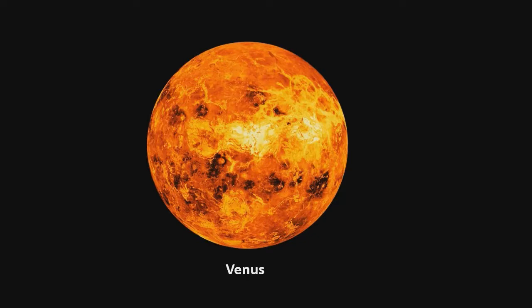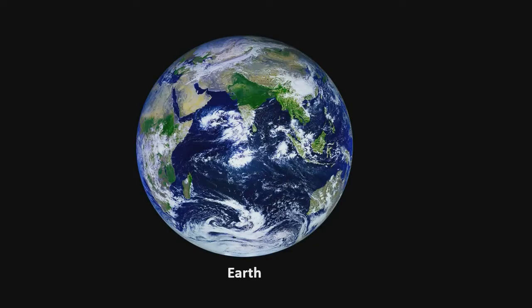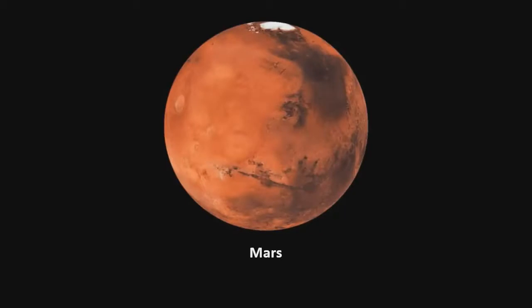Venus is named after the Roman goddess, and it is the brightest natural object in the Earth's night sky after the Moon. Occasionally, Venus can be seen with the naked eye in broad daylight. The third planet from the Sun is our home, the planet Earth. About 29.2% of the Earth's surface is covered by land. It has a powerful magnetic field which protects us from the harmful radiation of the Sun. The densest planet in the solar system is actually Earth. The fourth planet from the Sun is Mars.